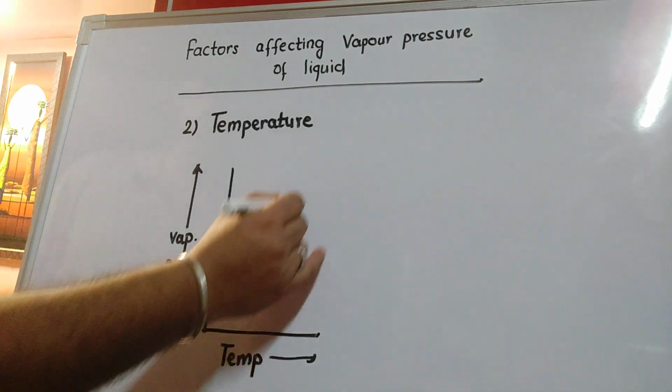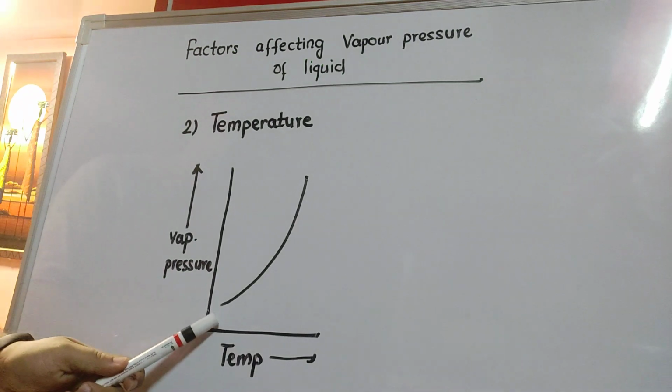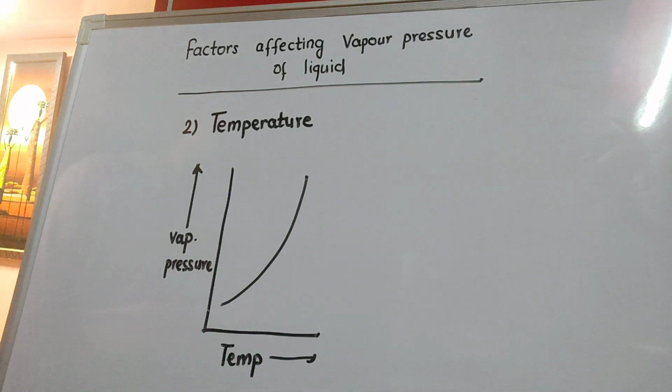It has been found out that the graph is exponential. What is the meaning of the term exponential graph? It means if you increase the temperature by a small amount, the vapor pressure of the liquid will increase by a large amount. That is the meaning of exponential.